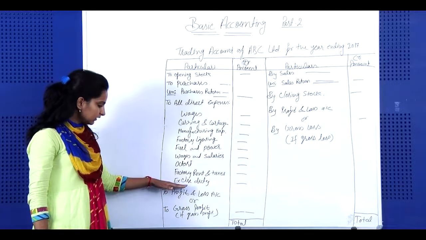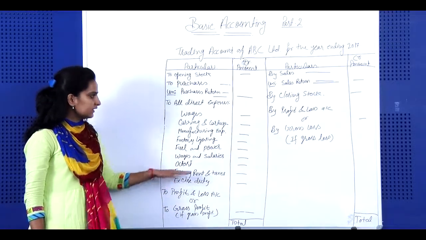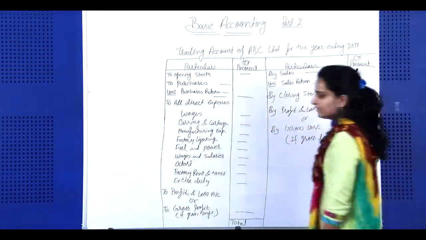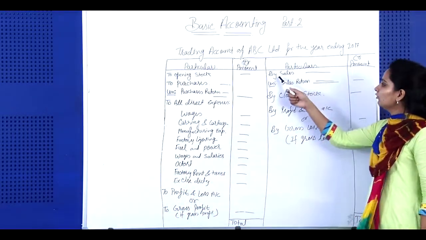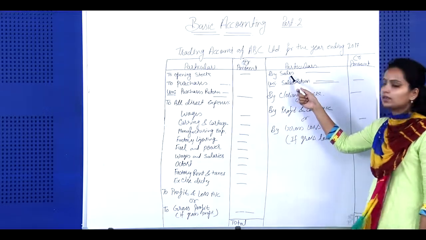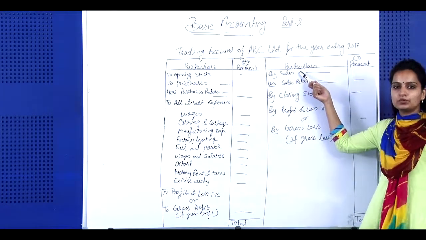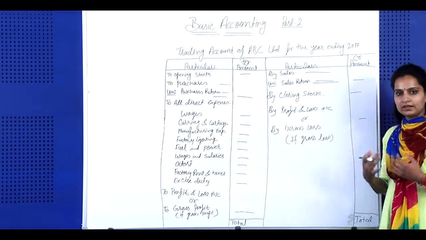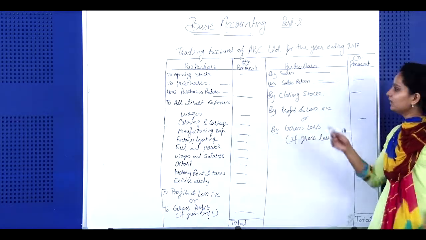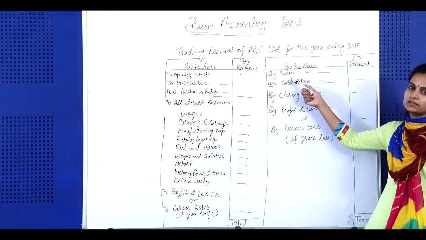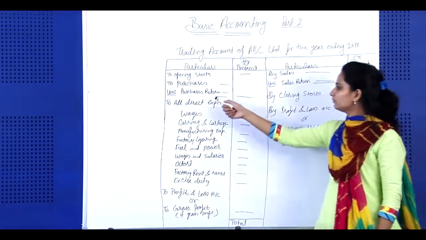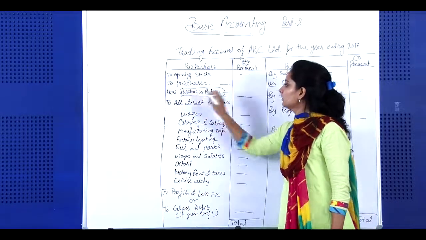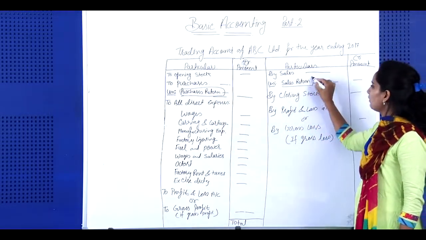Now leave this portion and firstly understand that portion of the account. See, on the credit side the first term is sales. Sales means what we are producing. If we sell that product in the market, the amount we get against the product is considered as sales. Just as we made an adjustment for purchase return here, we will adjust the amount of sales return.